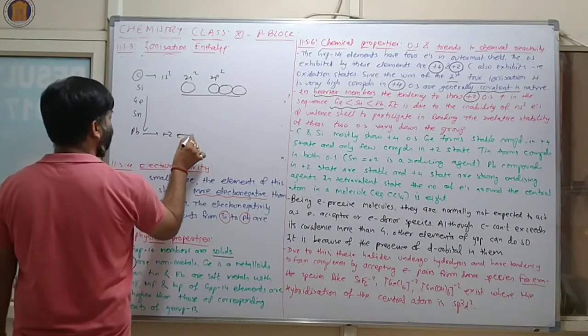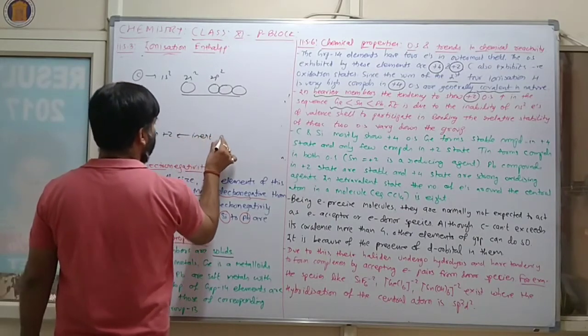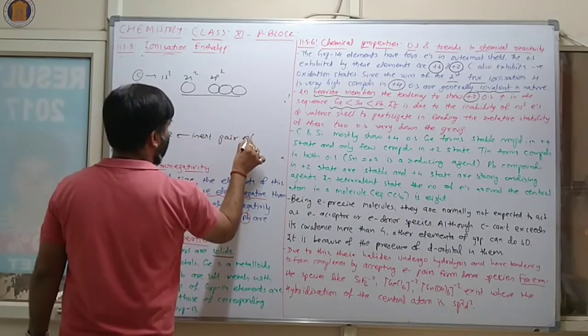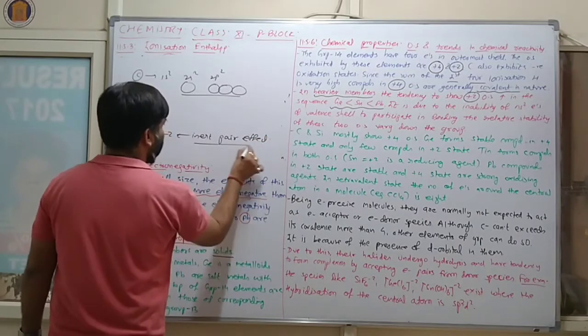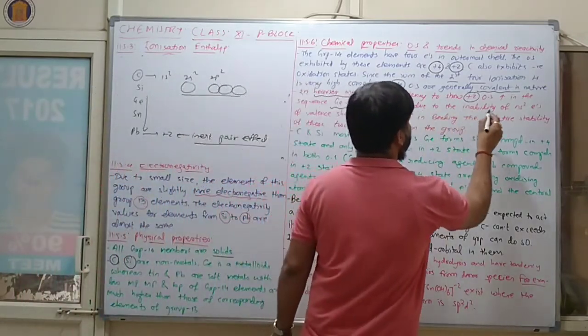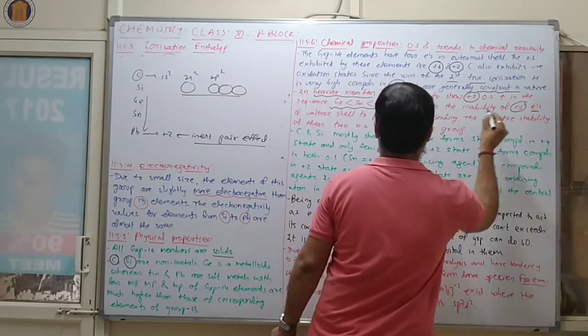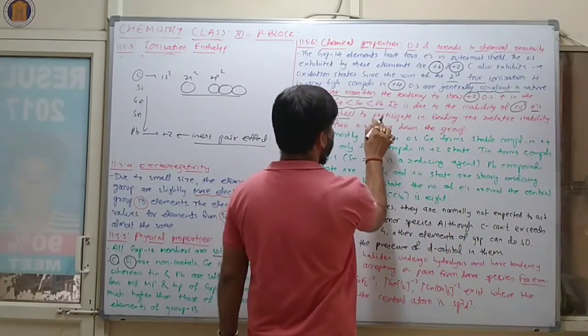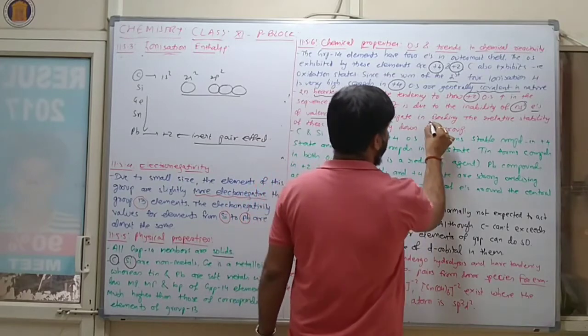Here +2, तो this is the inert pair effect. It is due to the inability of ns2 electrons in the valence shell to participate in bonding.